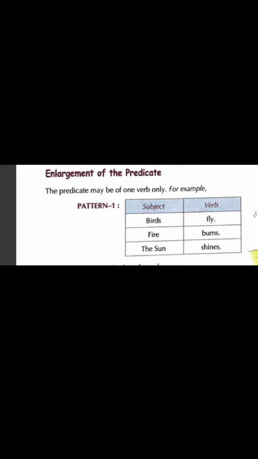If we come to think of it, there are very small sentences of just two words, like birds fly, fire burns, the sun shines. Now this particular sentence, if we see, is just a predicate of one word, which is a verb, and it is fly, burns, shines.